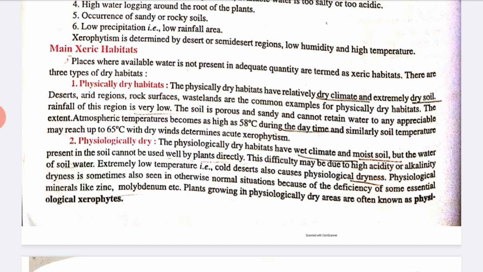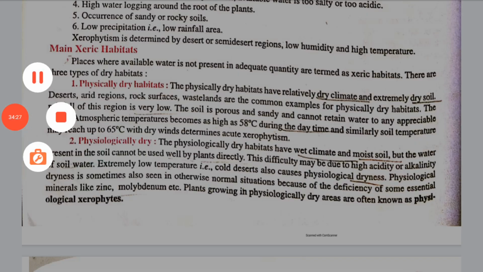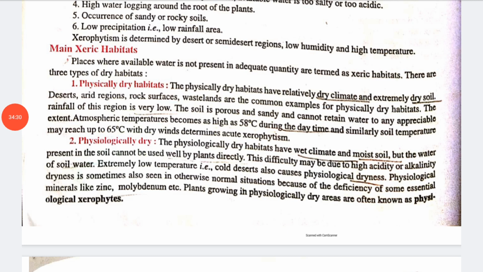Now when we talk about both, physically and physiologically, it means the habitat where dryness is caused by both the actual deficiency of water as well as the inability of the plant to absorb water due to physiological reasons, like rocky slopes of high mountains, which are good examples of such habitats. So in our next class we will discuss the classification of xerophytes. Thank you.